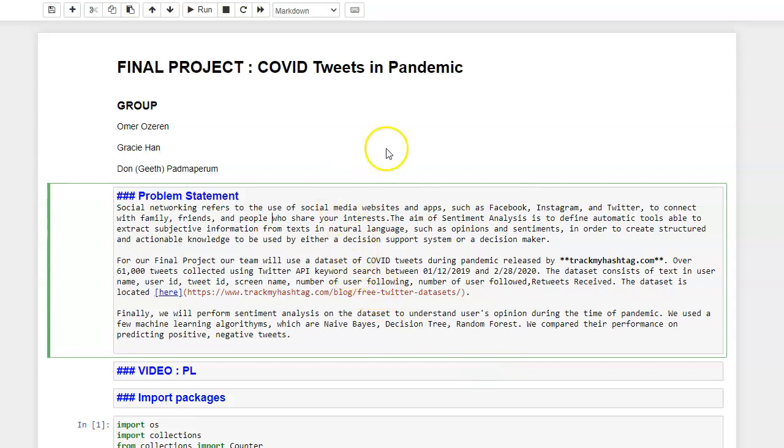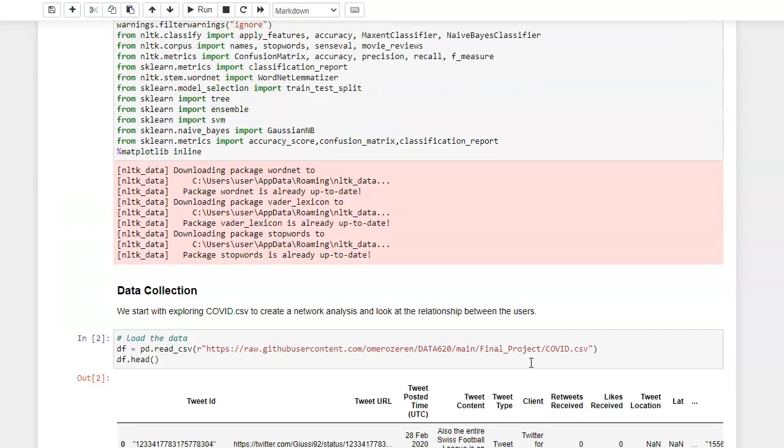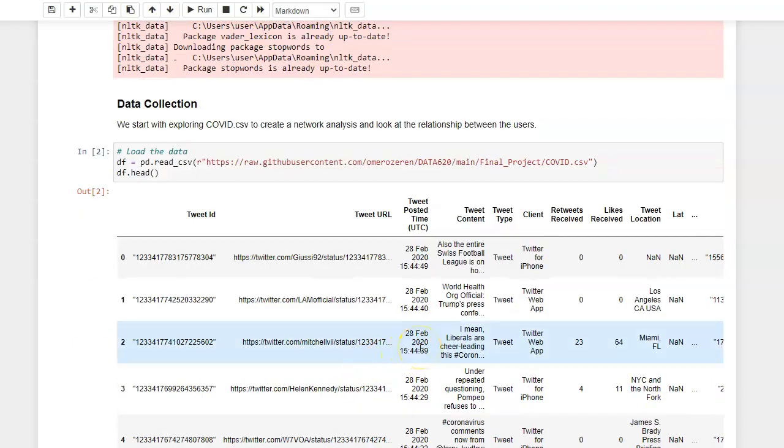We did some EDA and then sentiment analysis on the data to understand the users' opinions. We also produced some machine learning algorithms, naive Bayes, decision tree, and random forest, to compare their performance on predicting positive, negative, versus neutral tweets. With that being said, here are the packages that are needed, and here is the data in a CSV file.